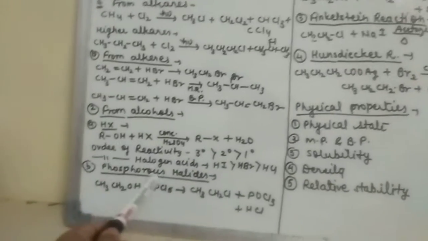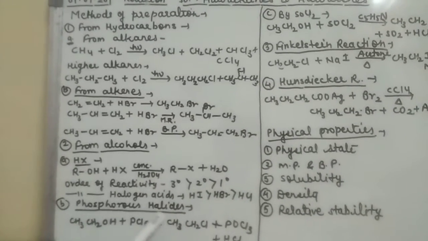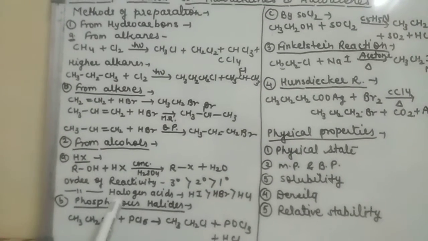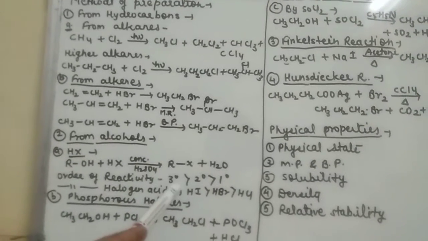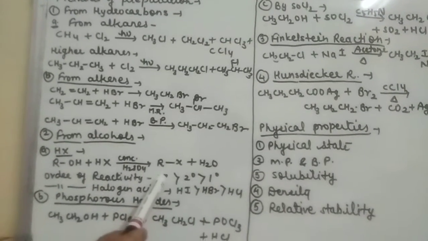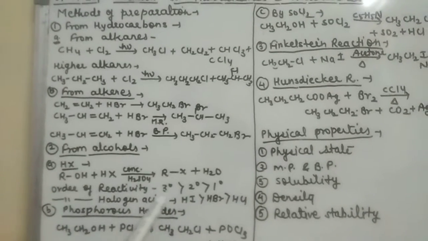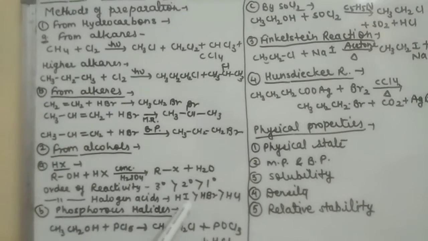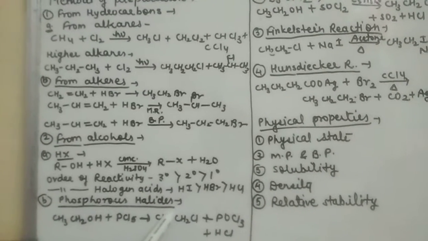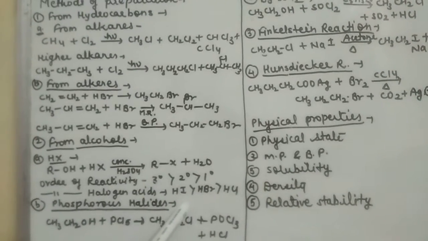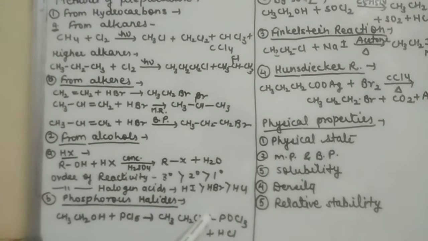Now the second is from alcohols. So from alcohols, ROH plus HX, where HX means halogen acid. ROH plus HX in presence of concentrated H2SO4, that is a dehydrating agent, there is formation of RX, the haloalkane, and H2O. In this reaction, the order of reactivity is 3 degree, 2 degree, 1 degree, and the order of reactivity for halogen acids is HI, HBr and HCl. Why it is so, we already discussed in detail.